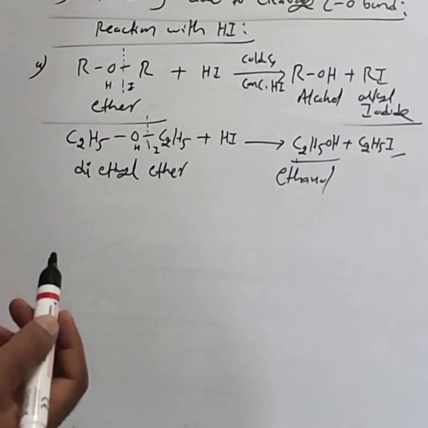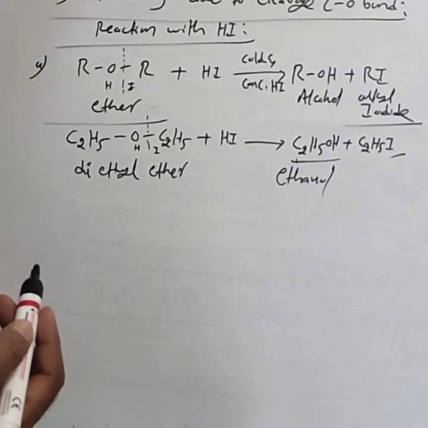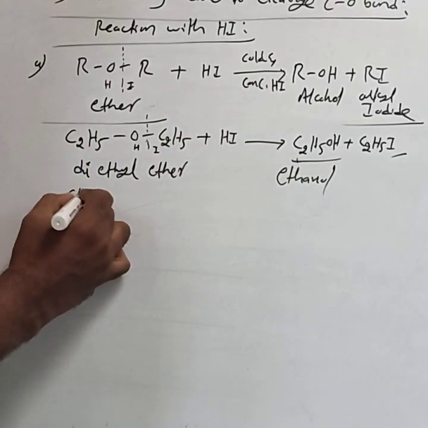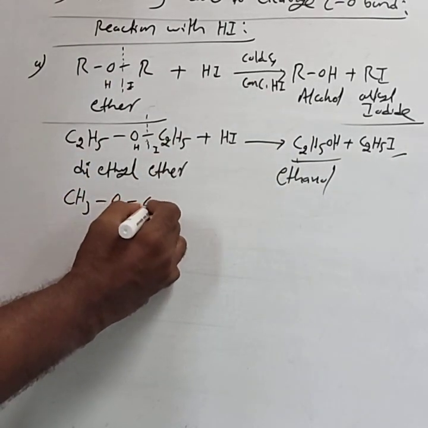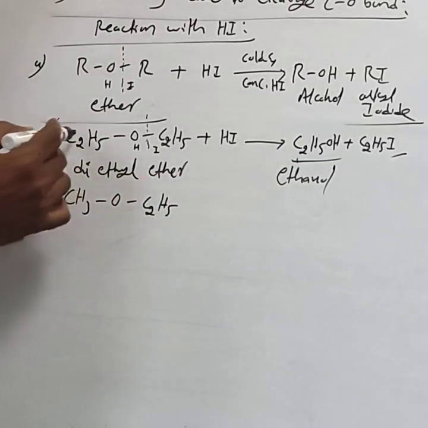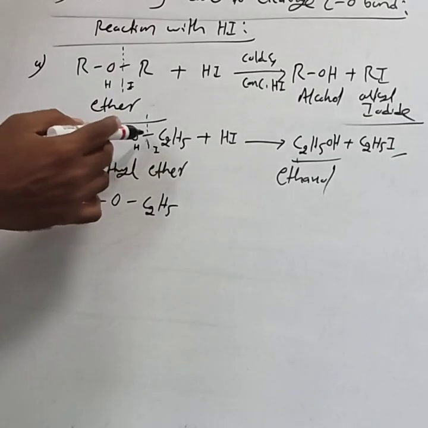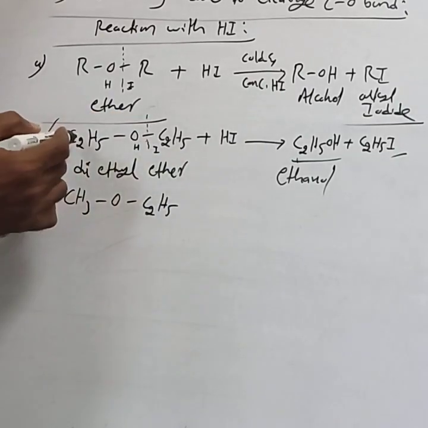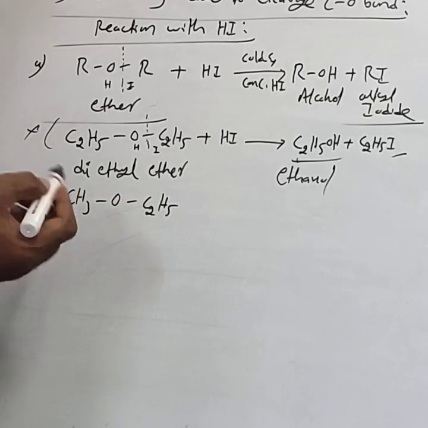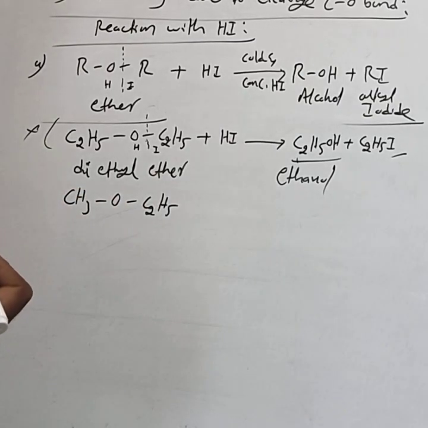In the case of unsymmetrical ethers, for example, you take CH3OC2H5. Symmetrical ether means the two R groups are the same, then it is symmetrical or simple. If the two R groups are different, then it is called an unsymmetrical ether.